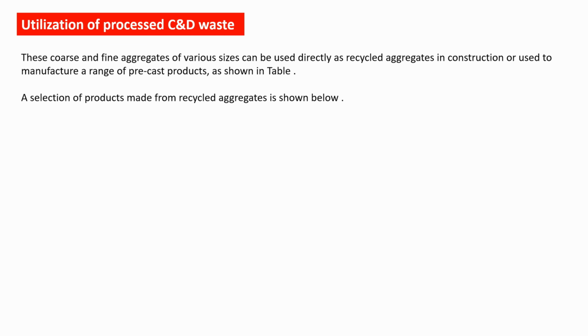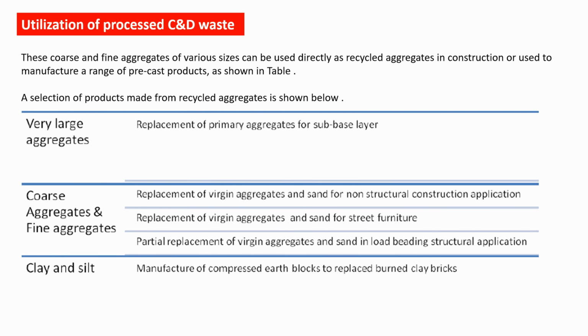Utilization of processed C&D waste. These coarse and fine aggregates of various sizes can be used directly as recycled aggregate in construction or used to manufacture a range of precast products as shown in the table. A selection of products made from recycled aggregate is shown below.